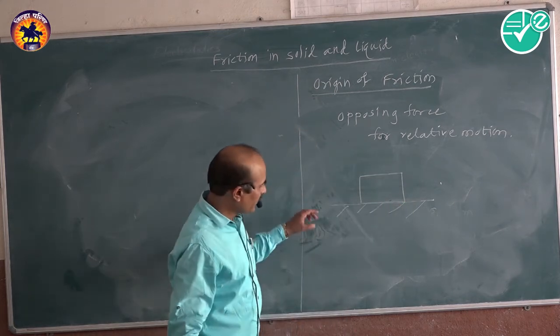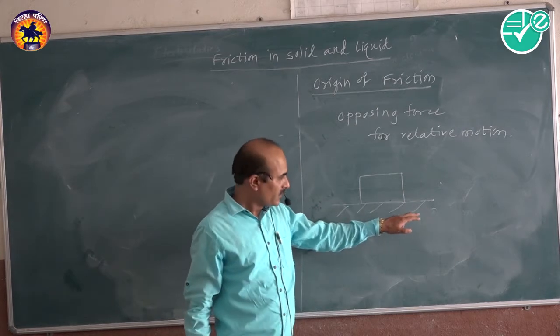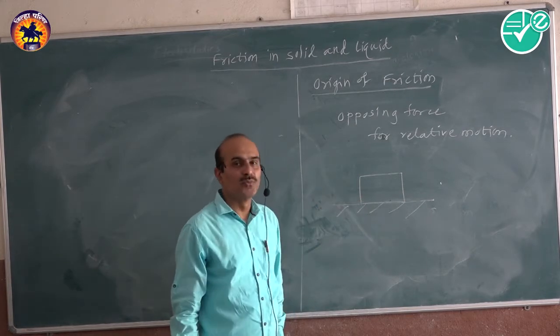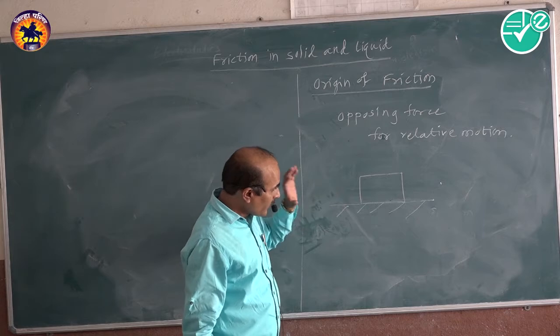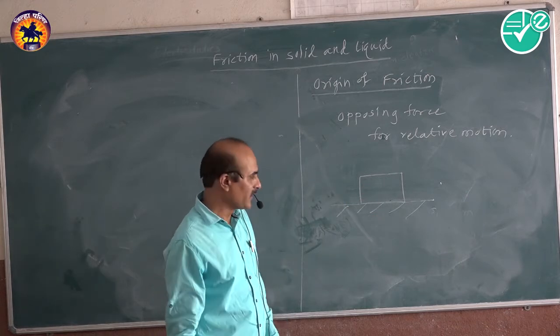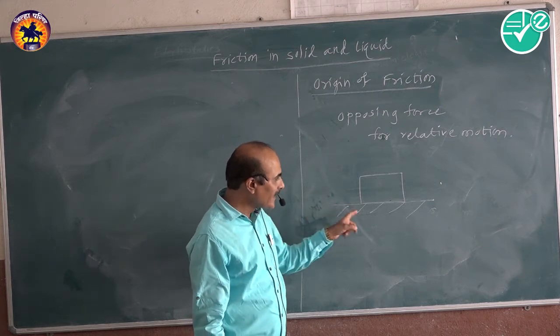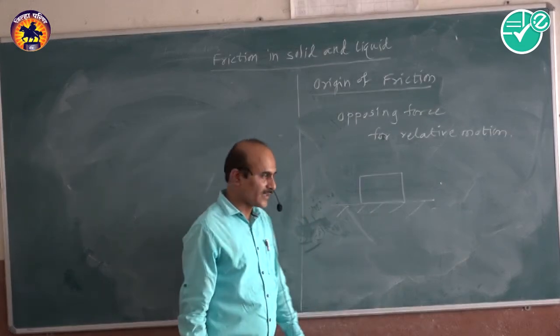It looks like the tabletop is smooth and the block is also smooth. But if you zoom in microscopically, we find that there are irregularities in these surfaces.